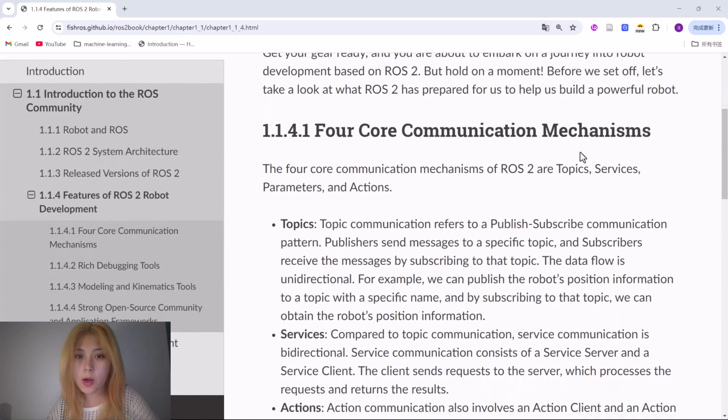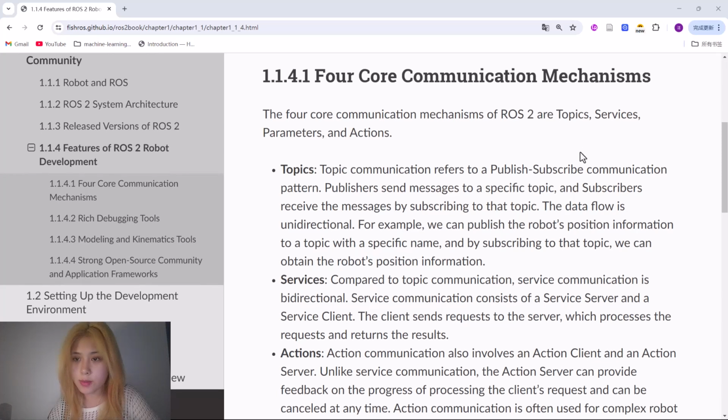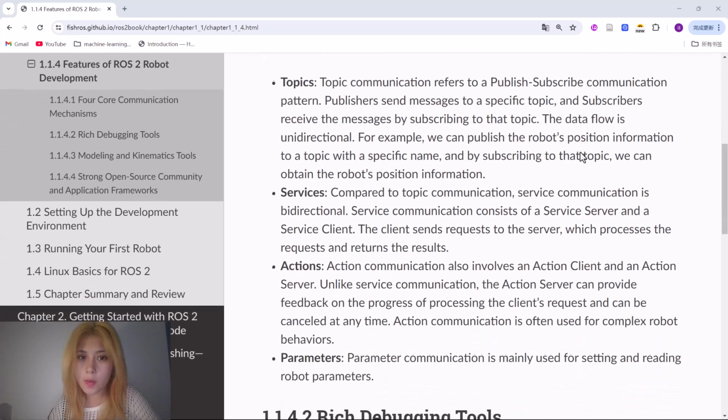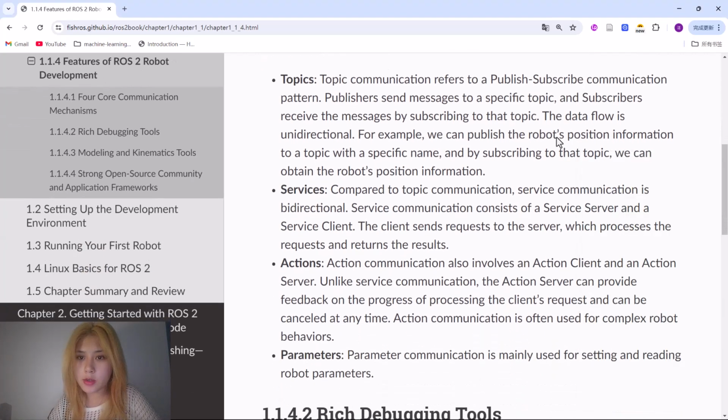First, the 4 core communication mechanisms of ROS2 are topics, services, parameters, and actions. Let's move on. What are topics? Topic communication refers to a publish-subscribe communication pattern. Publishers send messages to a specific topic, and subscribers receive the messages by subscribing to that topic. The data flow is unidirectional. For example, we can publish a robot's position information to a topic with a specific name, and by subscribing to that topic, we can obtain the robot's position information.